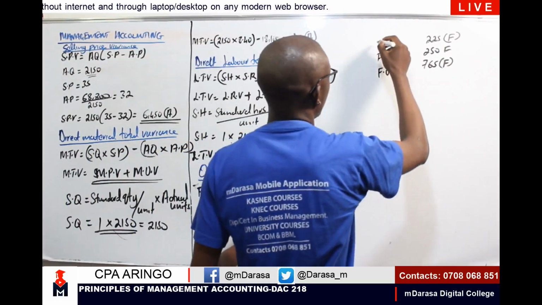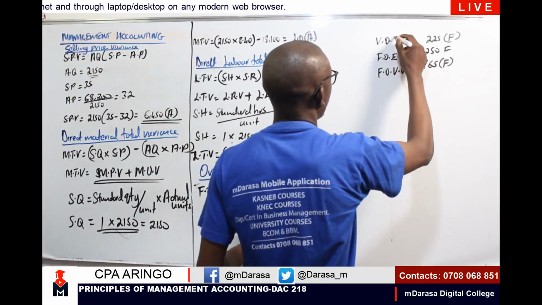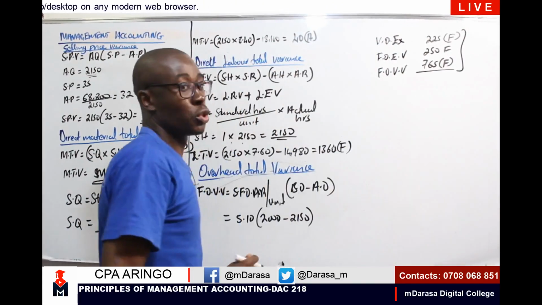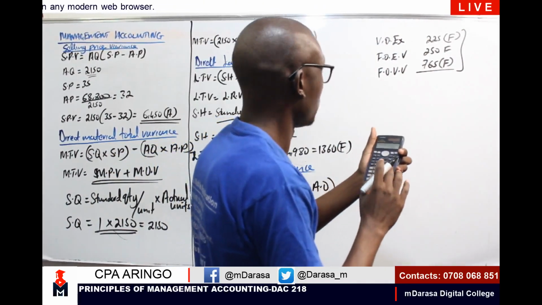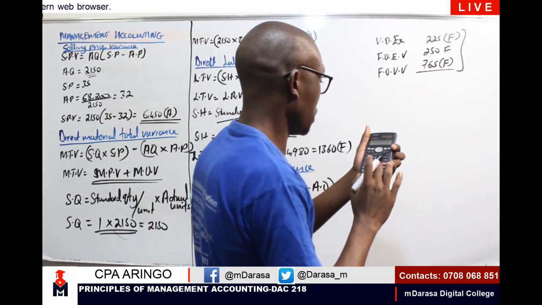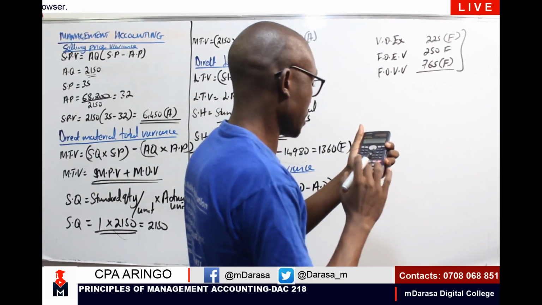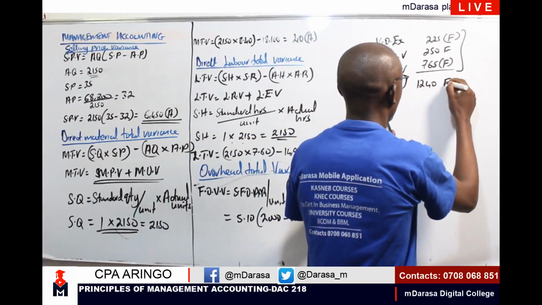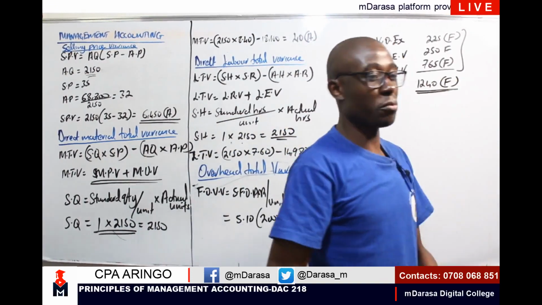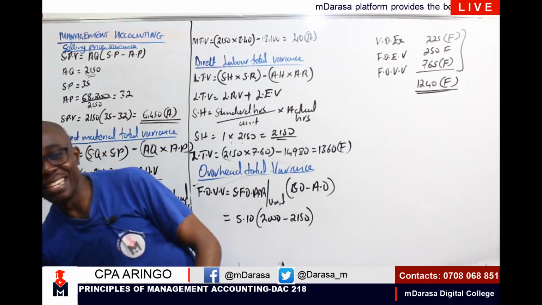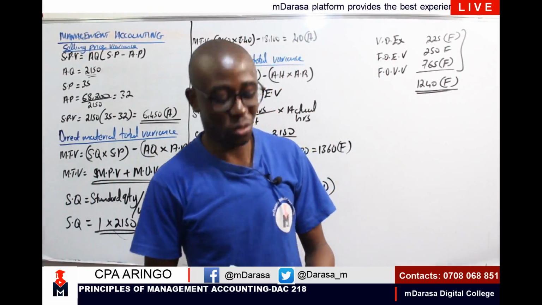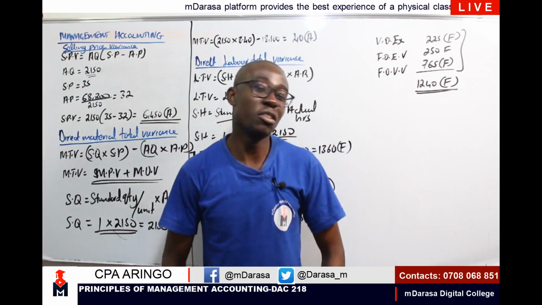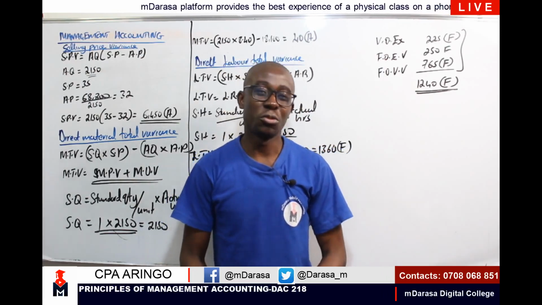This was a variable overhead expenditure variance. So we total the three. To total the three, I should be having 225 plus 250 plus 765. I should be talking of 1240 favorable. And that is what we are required to do in that question of ours, my good students. You're given 25 marks, and that is what you're required to do.